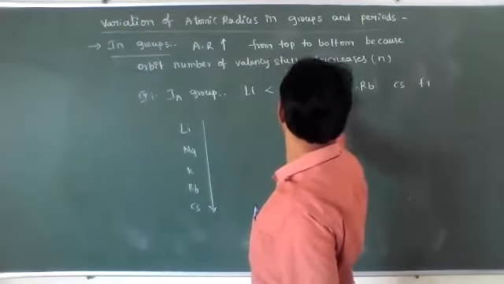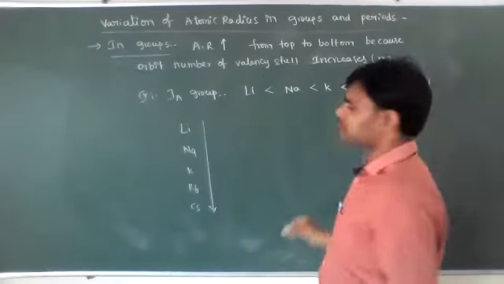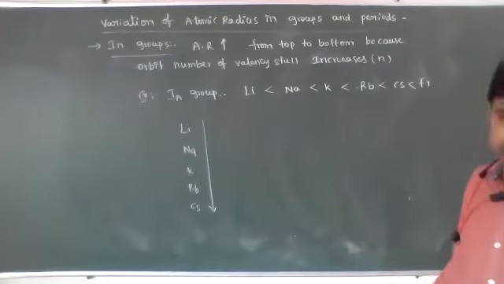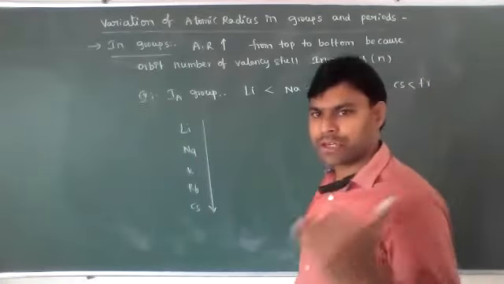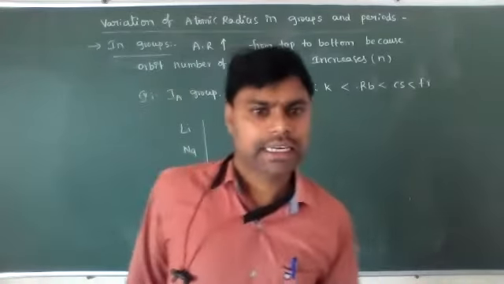So lithium, sodium, potassium, rubidium, cesium, and francium is the correct atomic radius order.